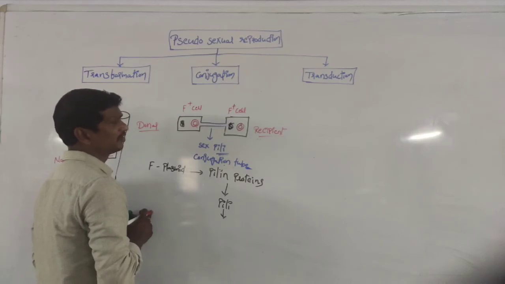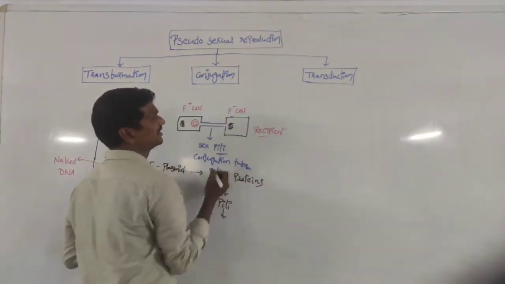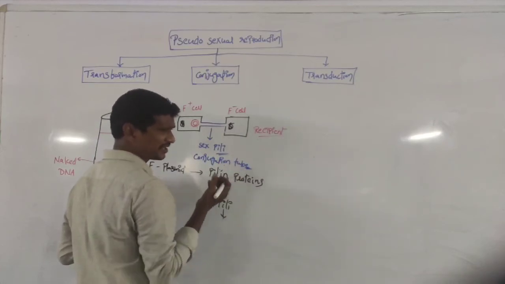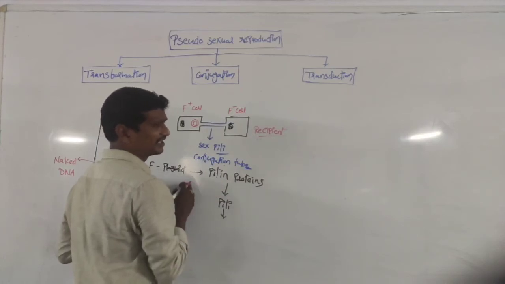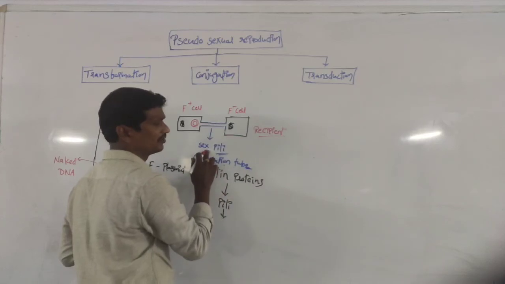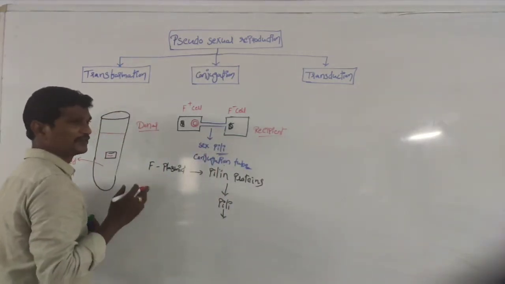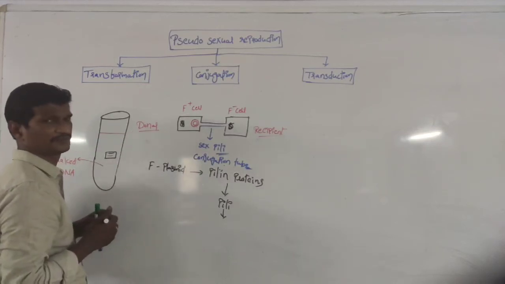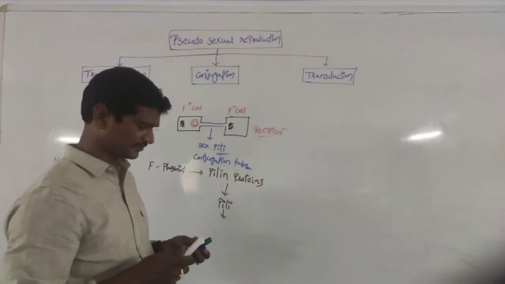However, remember, within the conjugation process, the F minus cells become F plus cells by the acceptance of the plasmid DNA from the F plus cell. The plasmid DNA is transferred through the conjugation tube, which is also called the sex pilus. That's the reason why this process is called the conjugation process, right? That is about conjugation.